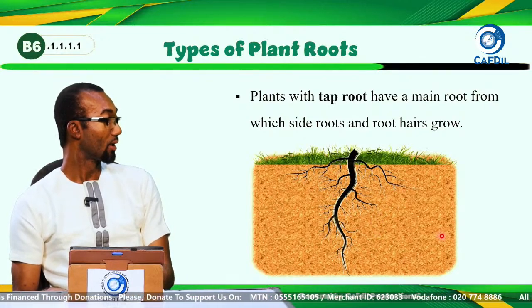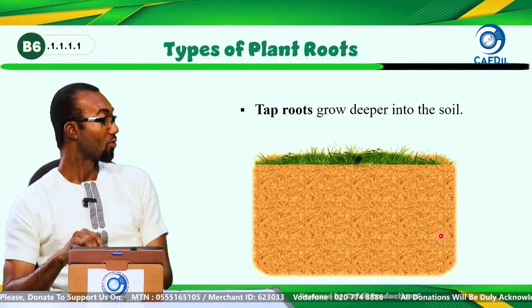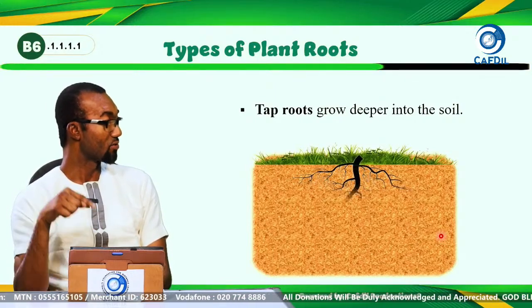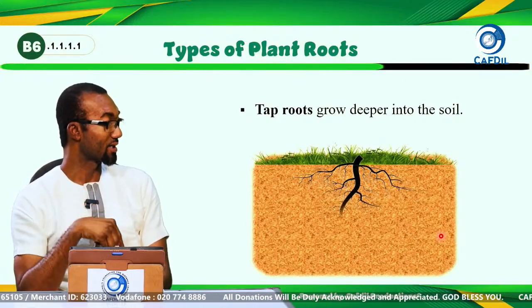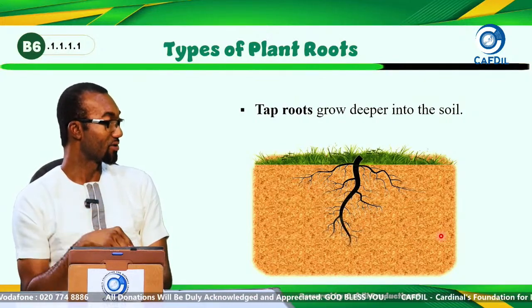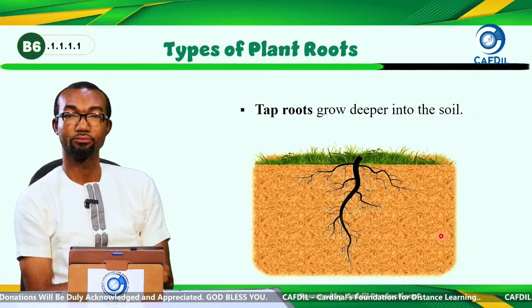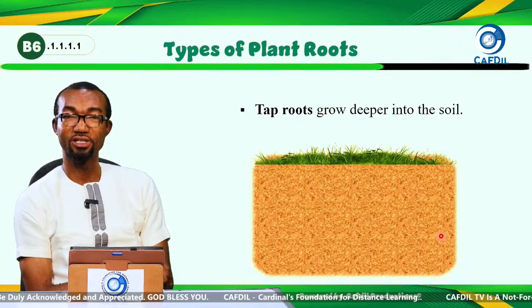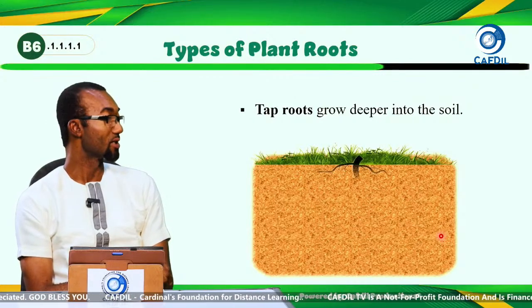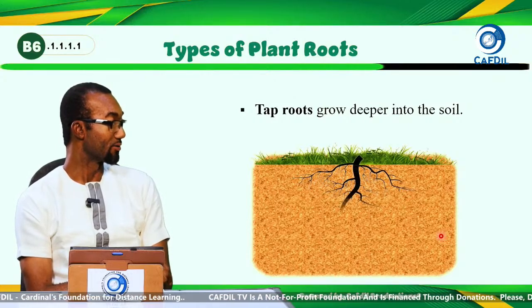Now, the tap roots grow deeper in the soil. As you see, it grows as the plant is growing. The taproot grows deeper and deeper into the soil.